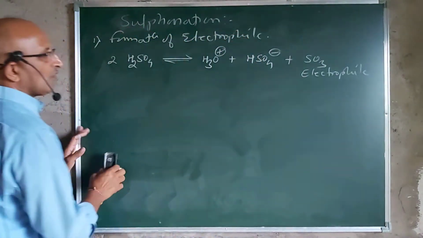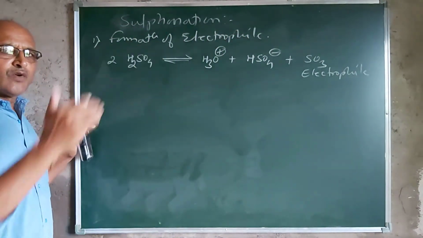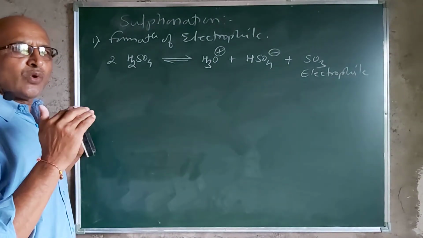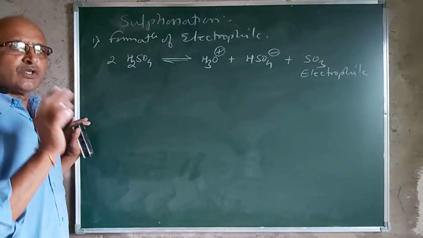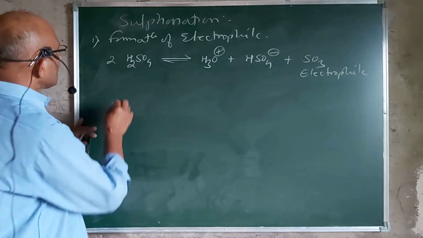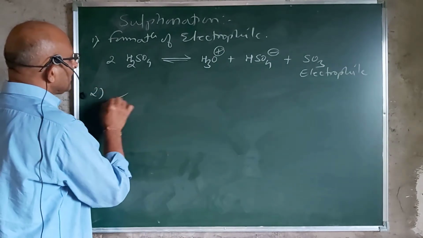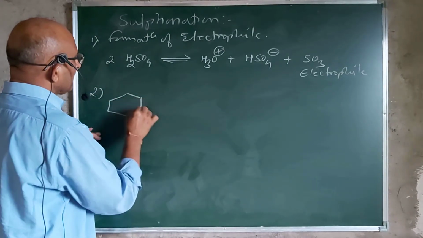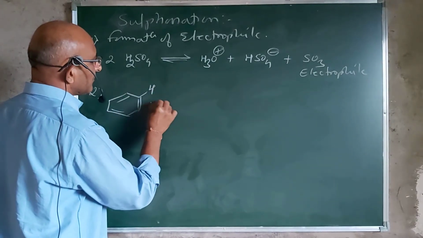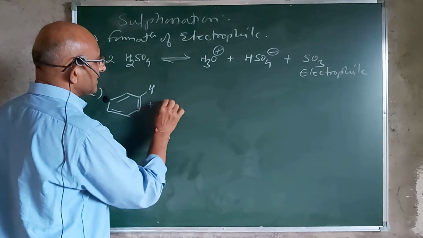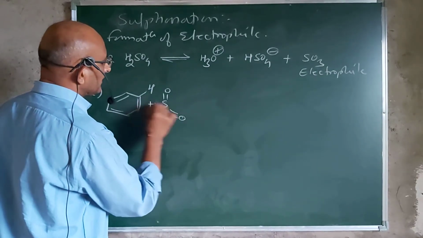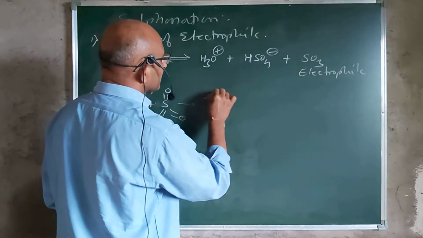that is the formation of a pi complex, and subsequently it forms a sigma complex. In the formation of a pi complex, there is no net bonding, only an attraction between the nucleophilic benzene and the electrophilic species. And so in this second step, benzene first of all forms a pi complex with sulfur trioxide.